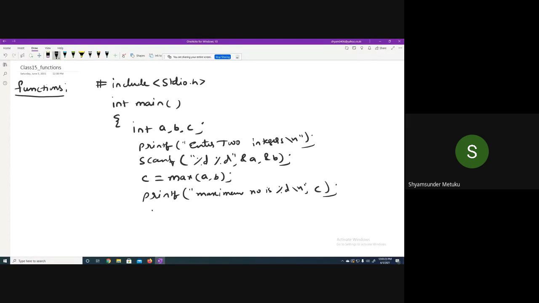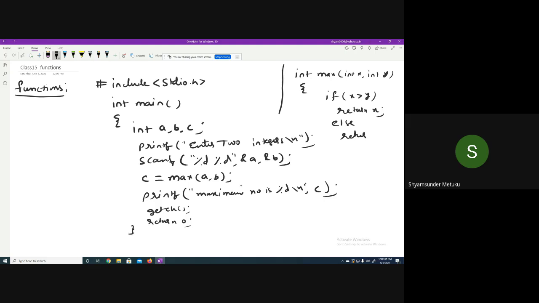Then you have getch, then return 0. Then this is 1, and actually it's a continuation I'm writing here. int max(int x, int y). Then if x is greater than y, return x, else return y.